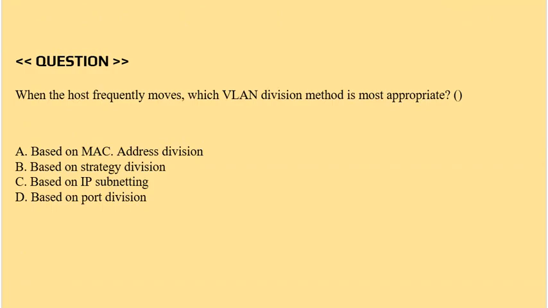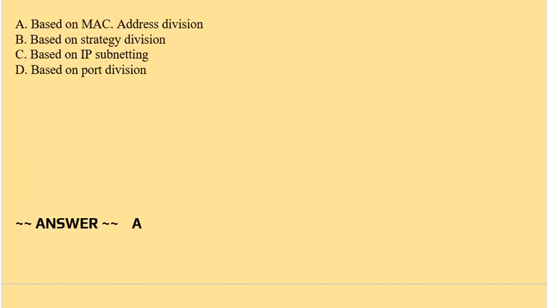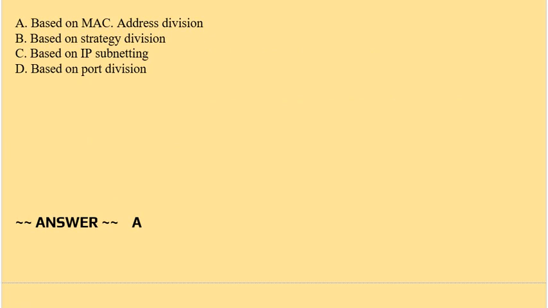Question is, when the host frequently moves, which VLAN division method is most appropriate? Option A, based on MAC address division. Option B, based on strategy division. Option C, based on IP subnetting. Option D, based on port division. Correct answer is option A.